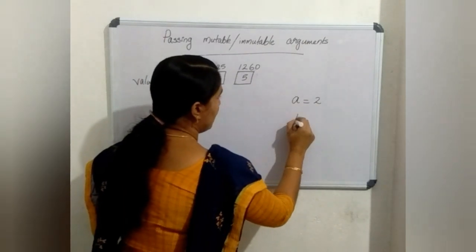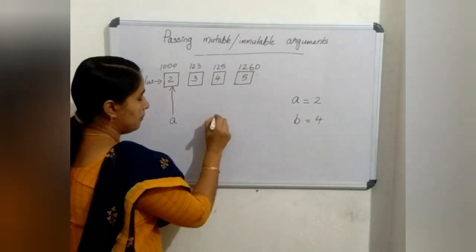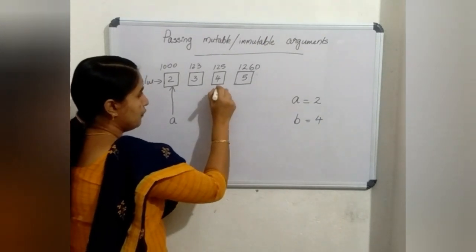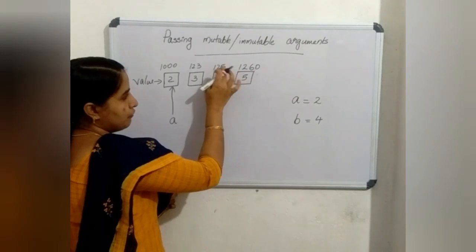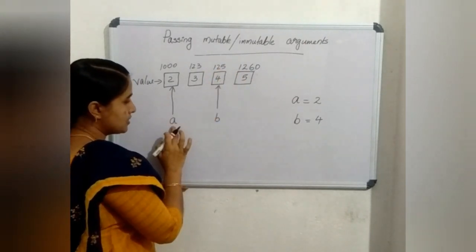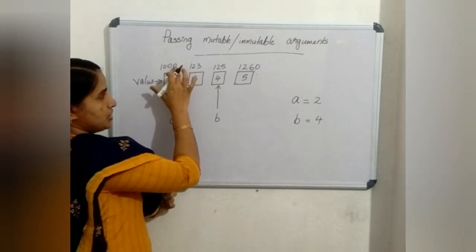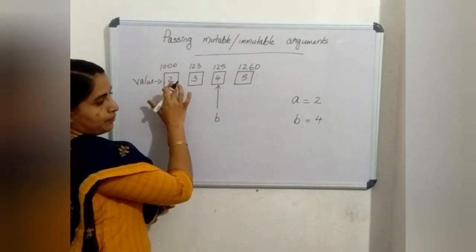If I write b equal to 4, then b will refer to memory location 125 where the 4 is stored, as a is referring to memory location 1000 where the 2 is stored.